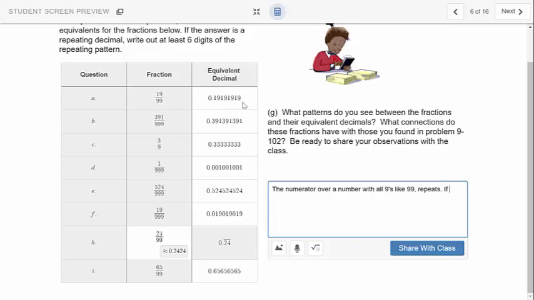If the numerator has 2 digits and the denominator has 2 9s, like 99, the numerator will be the repeating number after the decimal. I hope I'm making sense. For example, let's make up one.